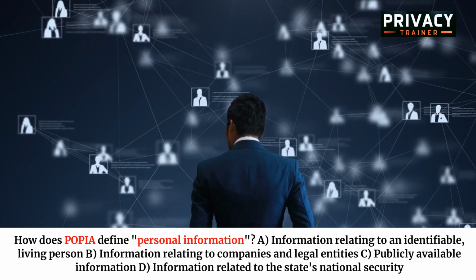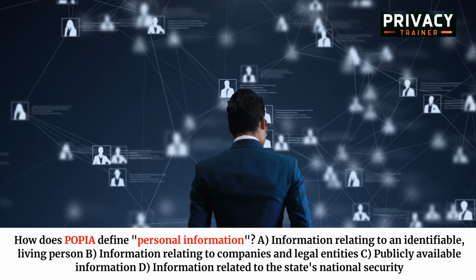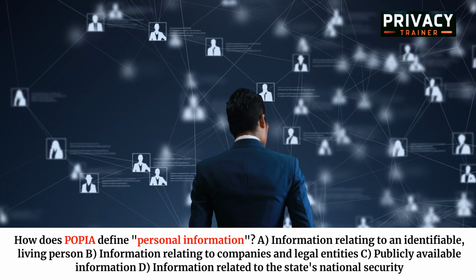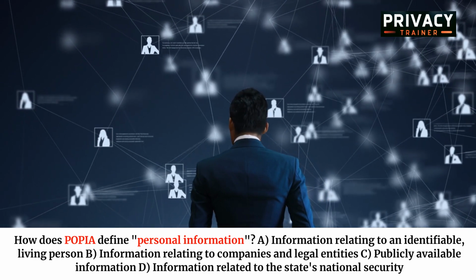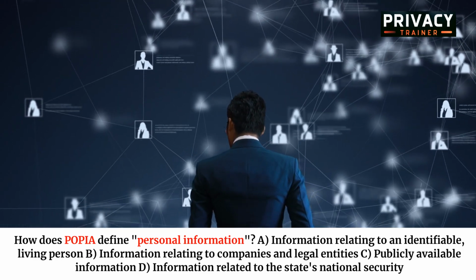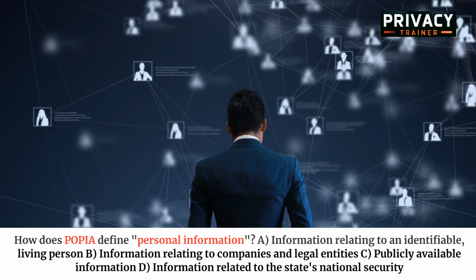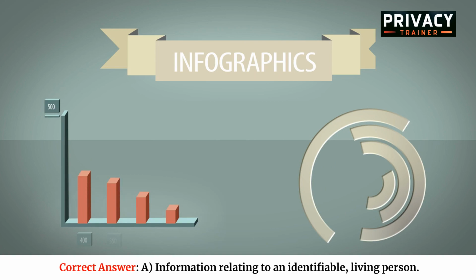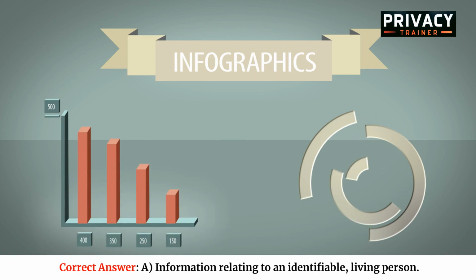How does POPIA define personal information? A. Information relating to an identifiable, living person. B. Information relating to companies and legal entities. C. Publicly available information. D. Information related to the state's national security. Correct answer: A. Information relating to an identifiable, living person.